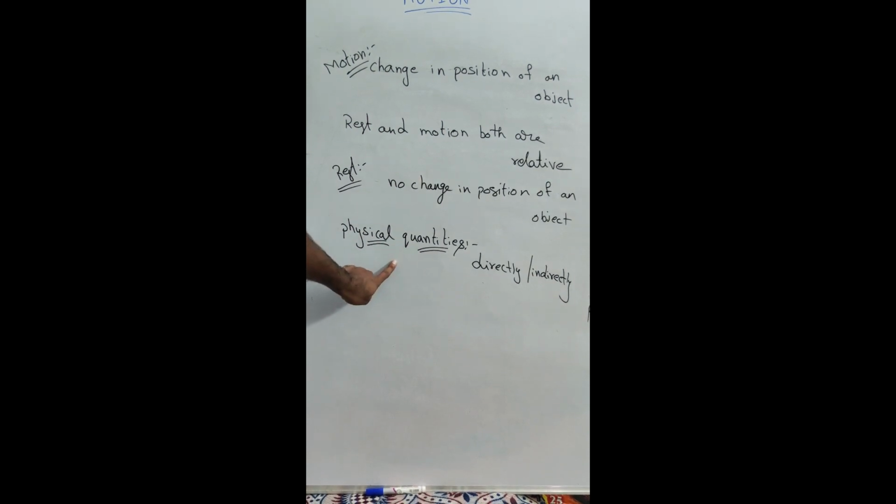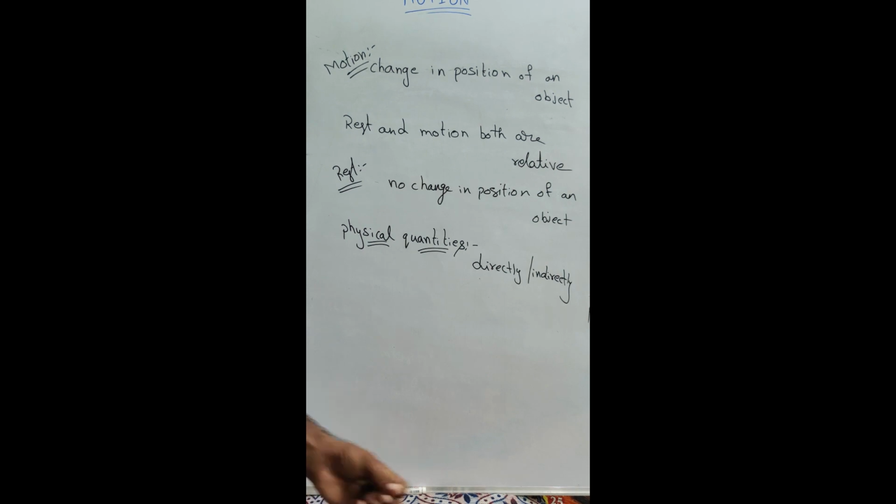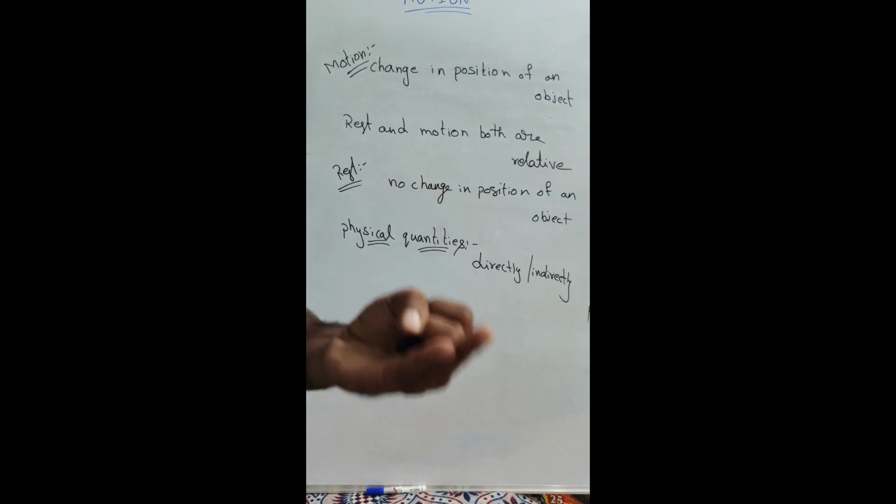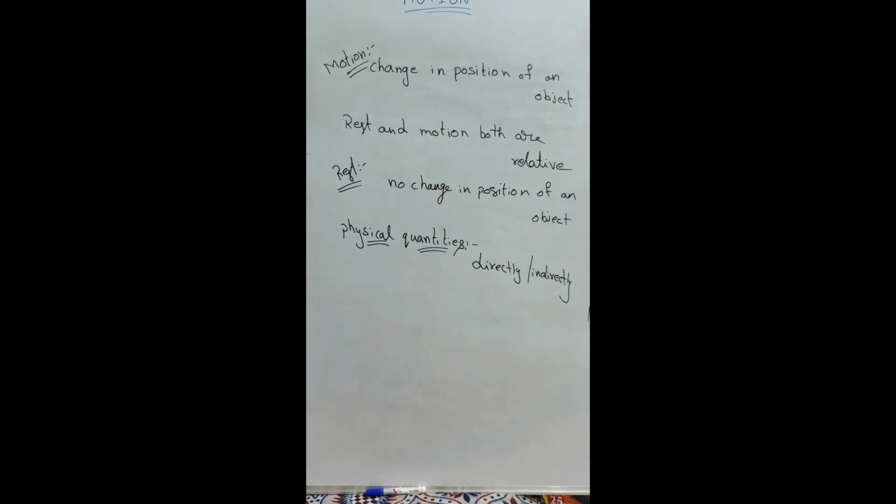Again, these physical quantities are classified into two types. One is fundamental physical quantities, the other is derived physical quantities.